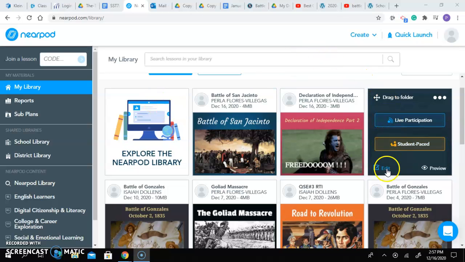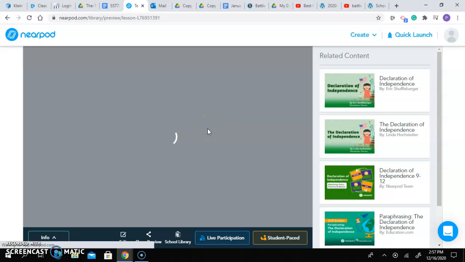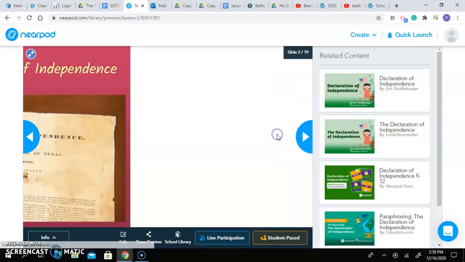Alright, so for December 15th and 16th, you're going to have two similar assignments that you're going to complete. So one of them should already be in your folder in Schoology. It is going to be a Declaration of Independence Part 1 Nearpod that you're going to complete, and it looks like this.